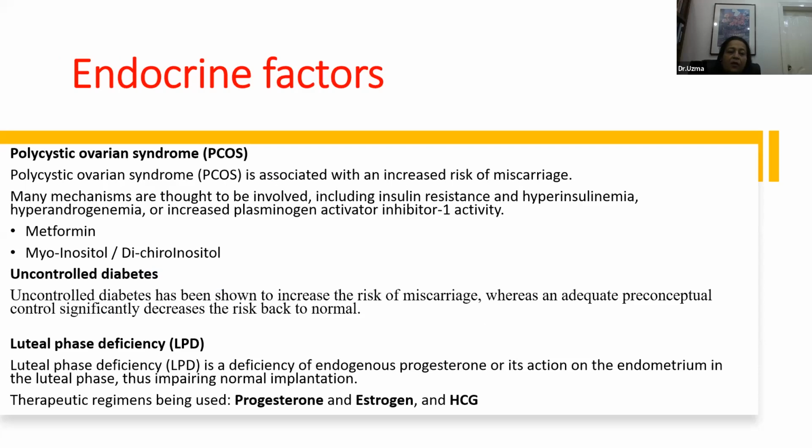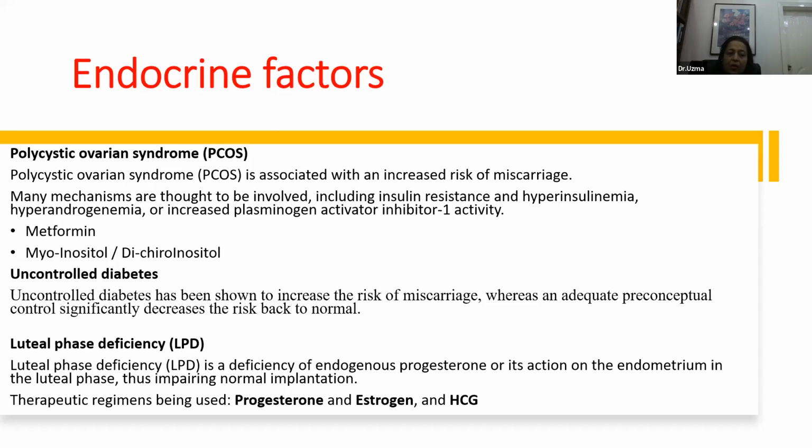Now, again, a very common condition which can lead to recurrent pregnancy loss is polycystic ovarian disease, and it has been seen that many mechanisms can lead to miscarriage in this scenario, because polycystic ovarian disease has been associated with insulin resistance and hyperinsulinemia, hyperandrogenemia, and increased plasminogen activator inhibitor 1 activity. The treatment, we all know, is metformin and myoinositol or dichiroinositol.